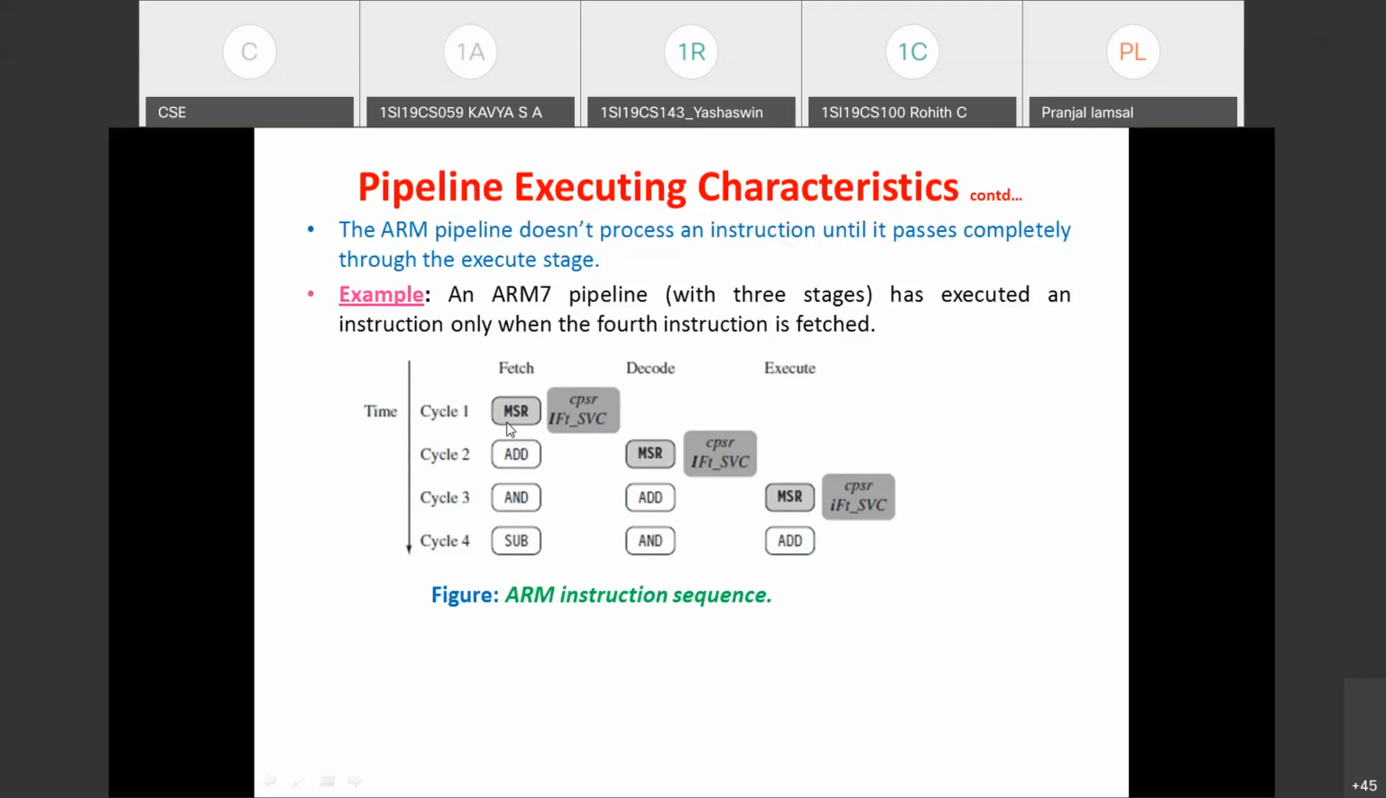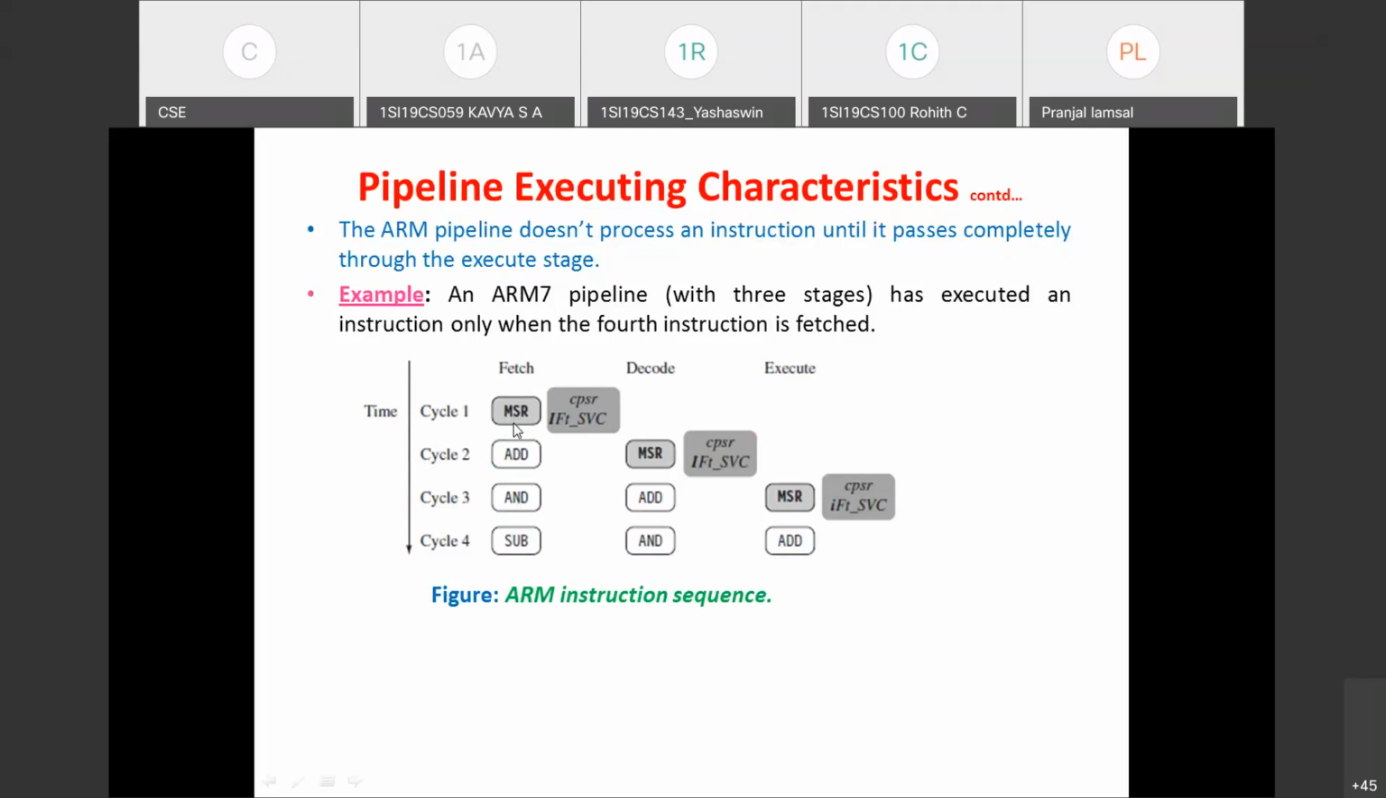MSR instruction, it is move. MSR is one of the instructions in ARM. What this instruction will do is it transfers, M stands for move, the content of one of the source registers to the condition code register.